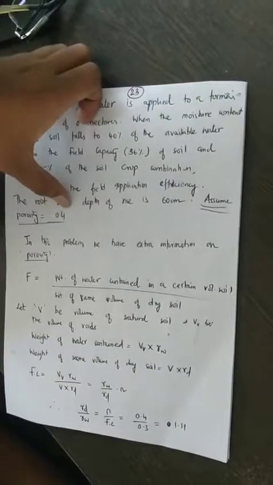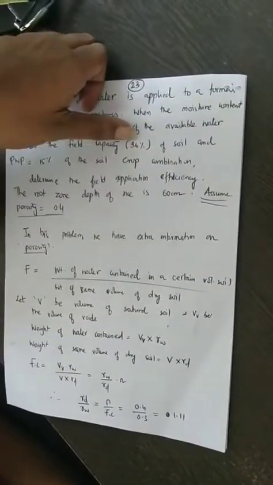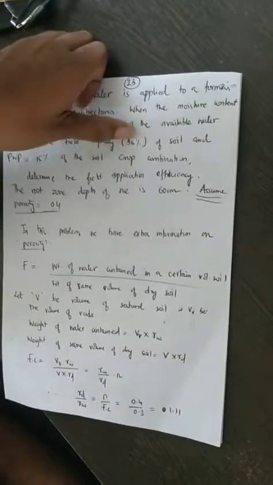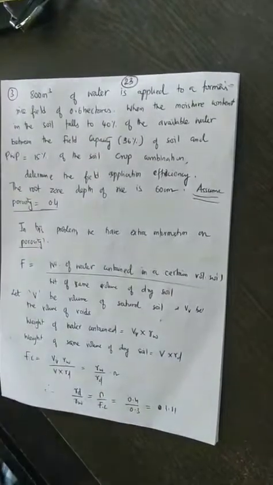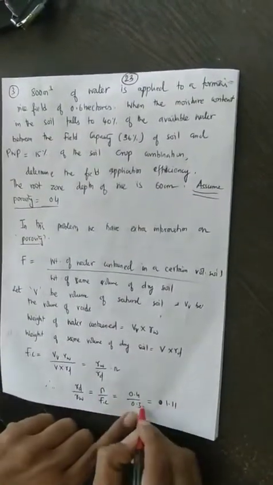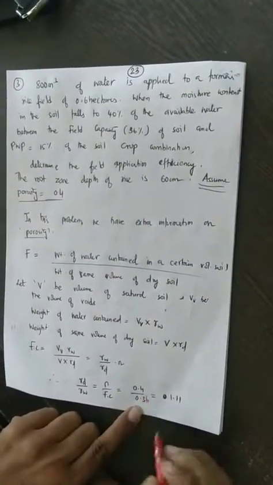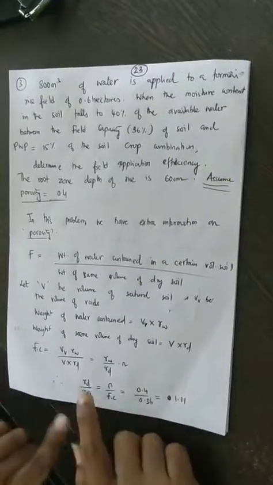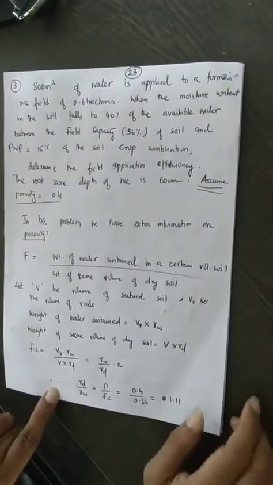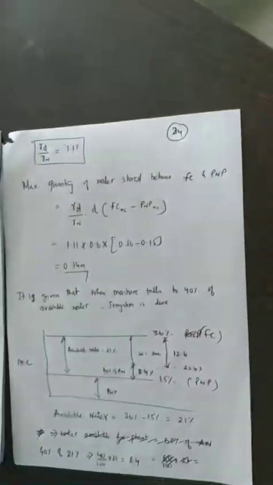Since we have the porosity value given as 0.4 and the FC value as 36%, that is nothing but in fraction 0.36. So we have gamma D by gamma W is equal to 1.11.